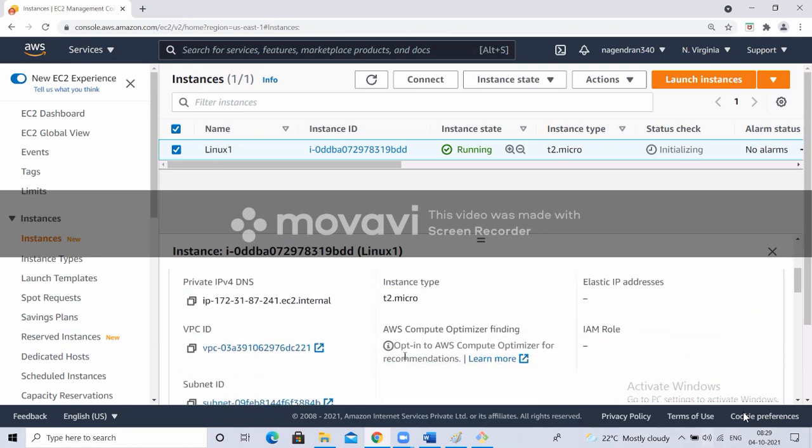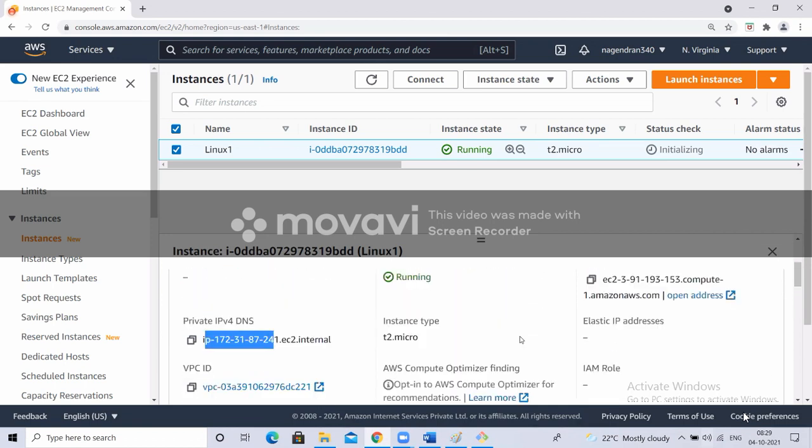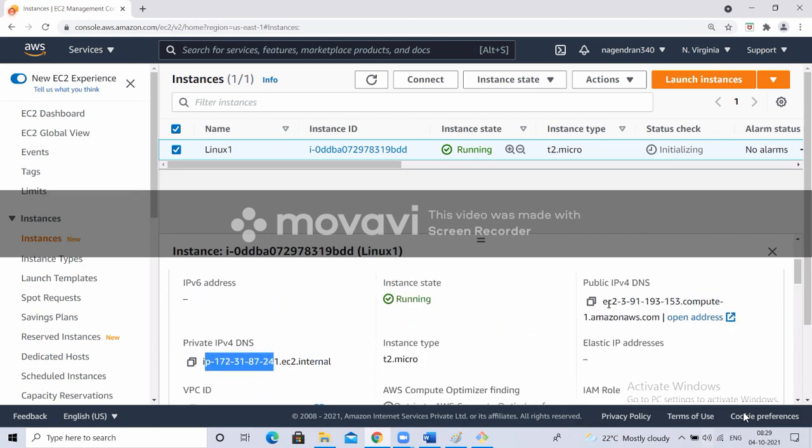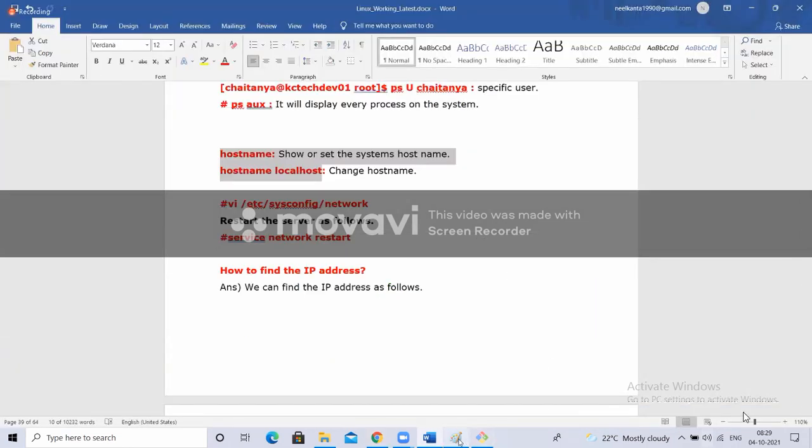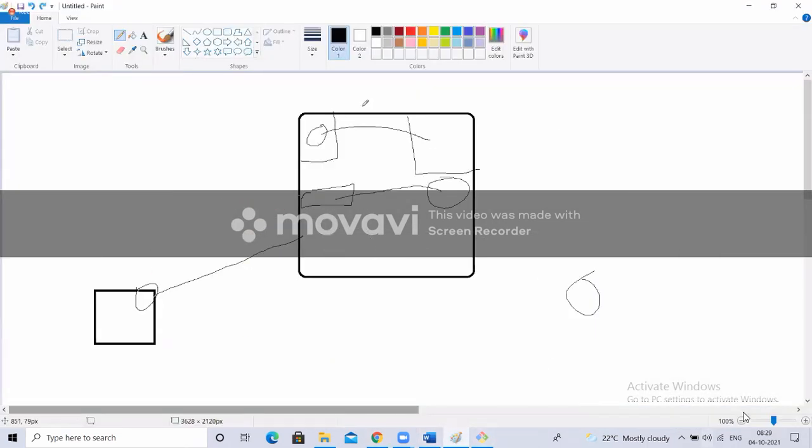Along with this, you can see that DNS will be there. So there is a private DNS, and if you see here, it will have a public DNS also. This DNS we will come to know in detail in AWS. For now, let me tell you one topic. Even your local computer or whatever it is,